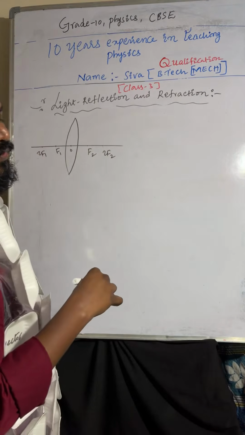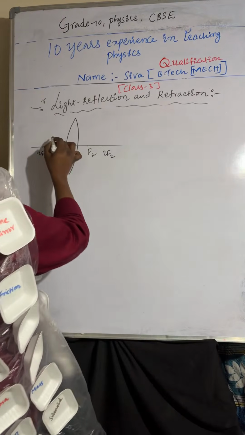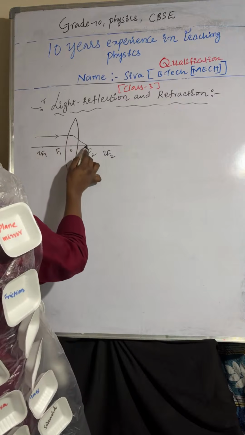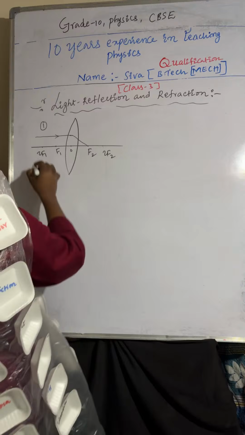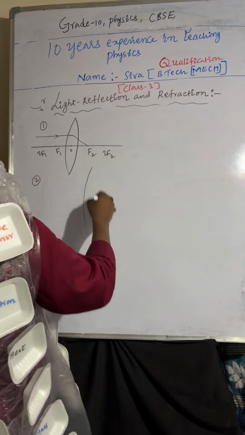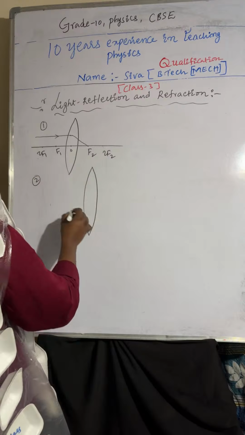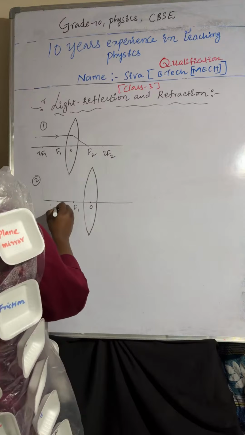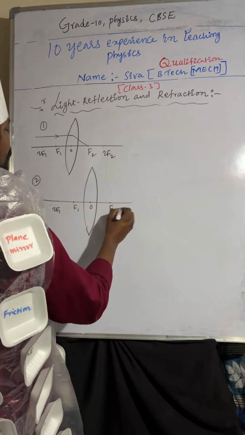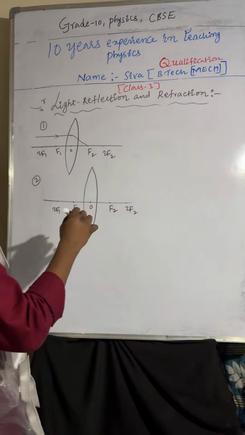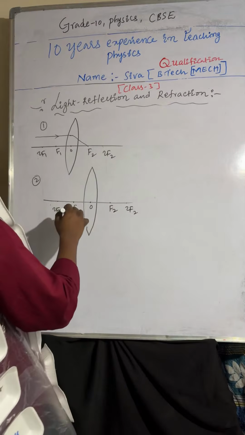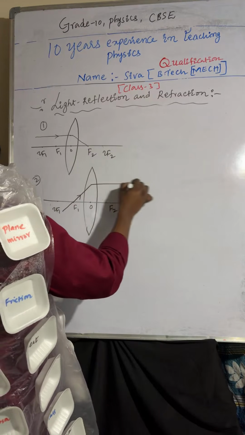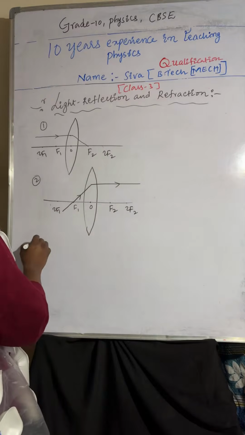A light ray coming from infinity, after refraction, passes through the focus. That is the first rule. Coming to the second: a light ray passing through the focus, after refraction, moves parallel to the principal axis.